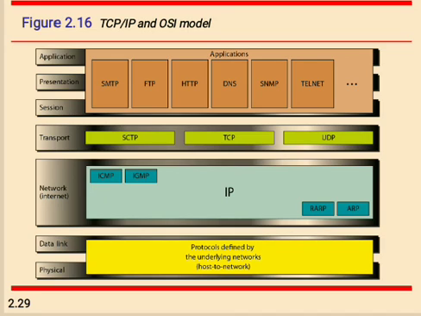TCP means Transmission Control Protocol. UDP means User Datagram Protocol. In the network layer, ICMP and IP are used. In the data link layer, the protocols are defined by the underlying host to network.